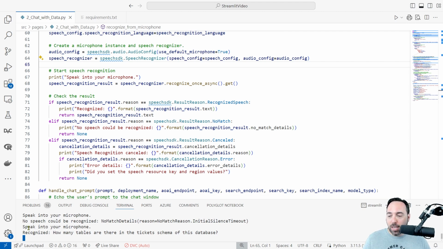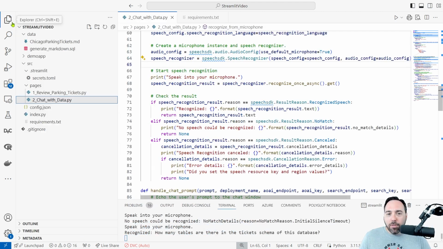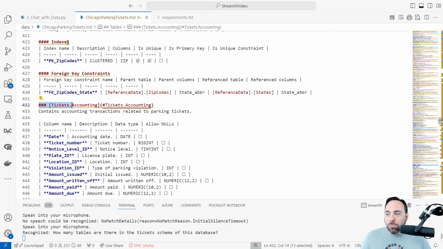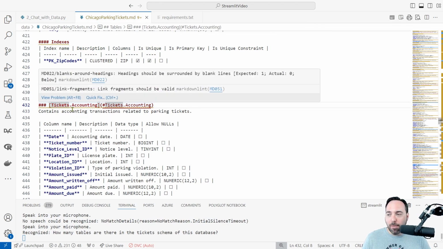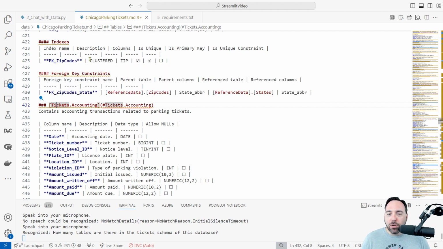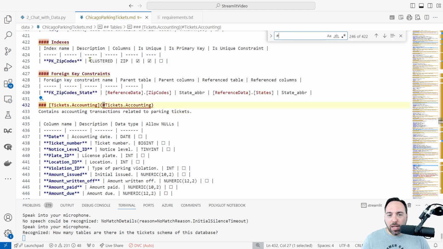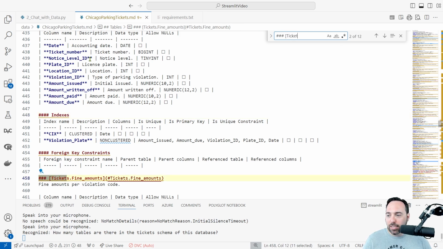And by the way, you can see that my recognition happened here. It recognized how many tables are there in the tickets schema of this database, which was the question that I asked. Now, I know that the pattern in this Markdown file is that a table starts with 3 hash marks, followed by a bracket, followed by the schema name, dot table name. So if I do a search for 3 hash marks, open bracket, tickets, dot, we can see that I have 12 results, not 9. And by the way, if you count the tables in the tickets schema, you will actually find that there are 12 results.